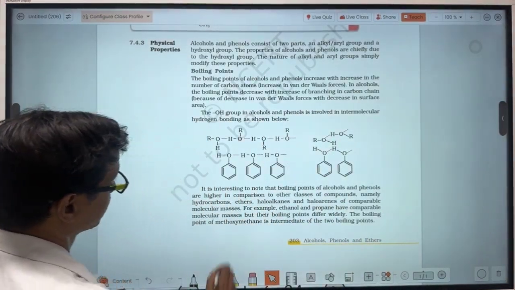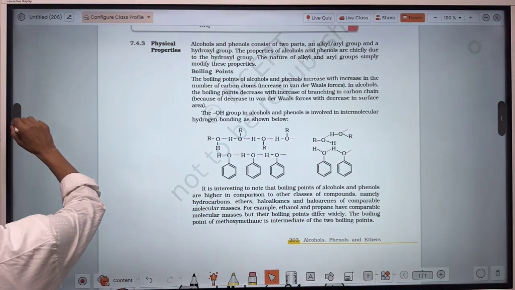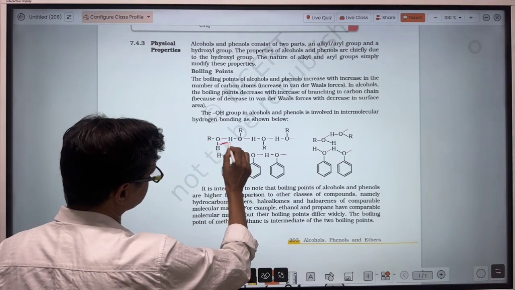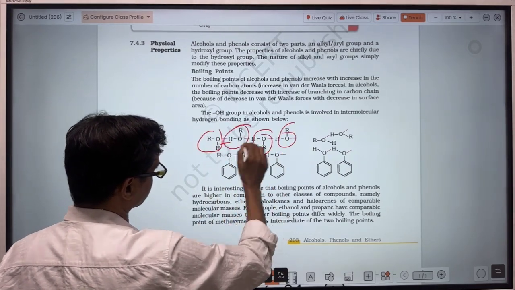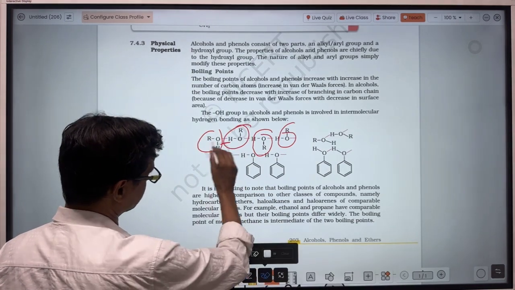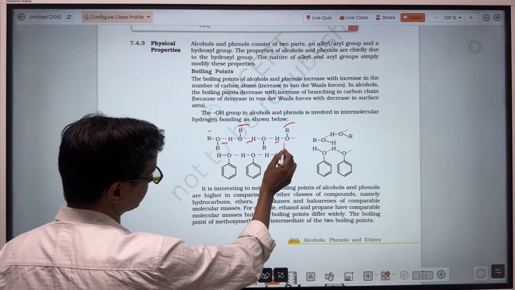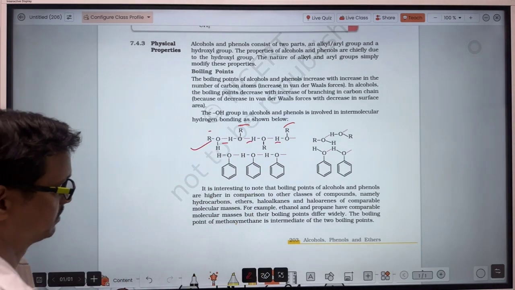The same applies here. In the book it has also been shown: this alcohol molecule, here oxygen and hydrogen, this alcohol molecule, and here alcohol molecules. They are bonded with each other through this hydrogen bonding, this hydrogen bonding, here hydrogen bonding. That's why it possesses very high melting point and boiling point.